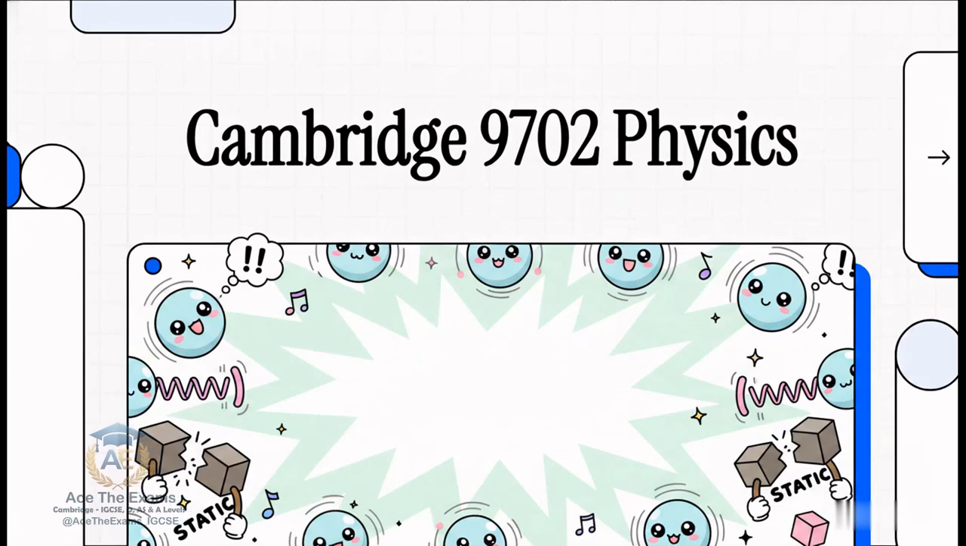If your revision relies on picturing a solid as a frozen, rigid grid of atoms, you are already losing marks before the timer even starts. Forget everything you thought you knew about static, unmoving solids, because that rigid crystal myth is likely costing you crucial grade boundaries in your Cambridge 9702 physics exam.